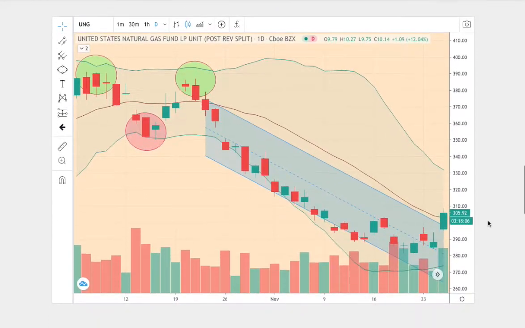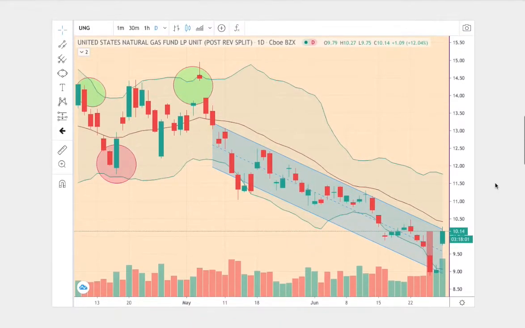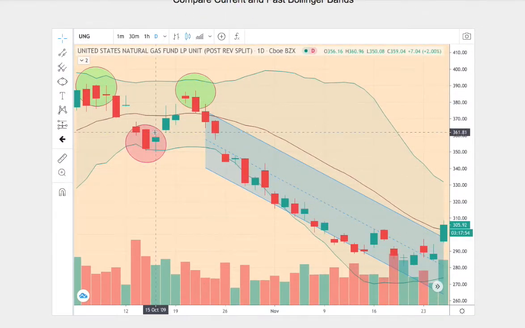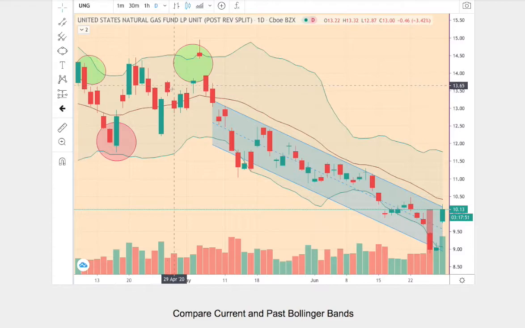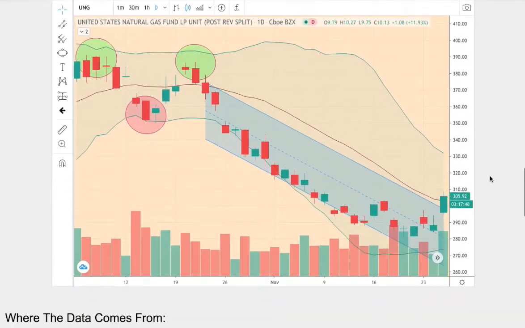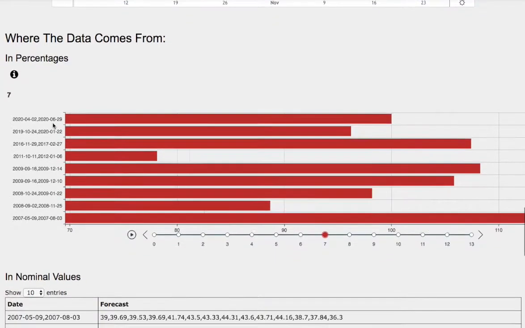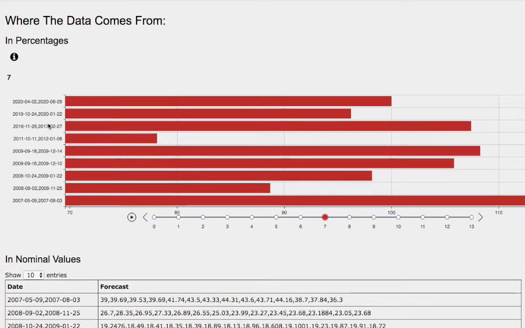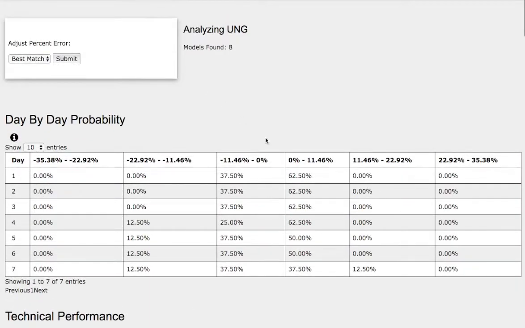So the trend in question is more forward looking compared to the current trend. So it will take time for us to reach the middle Bollinger Band. So what we have here is 1, 2, 3, 4 points. We also have 1, 2, 3, 4 points on the current trend. So there's reason to believe that the trends and patterns are somewhat the same. The outcome and forecast should be fairly the same. So the model that we just examined was September 16 to December 10, 2009. Back then, natural gas was up around 5.7%. And if we head back to the day-by-day probability model, that coincides with this standard deviation of 37% chance for natural gas to climb higher between 0 to 11%.